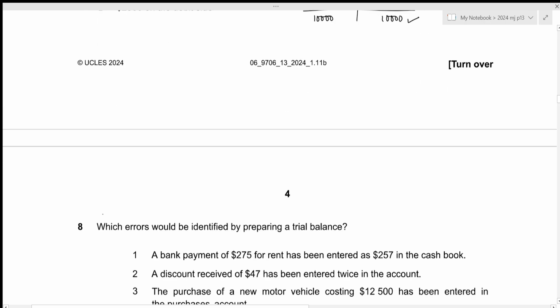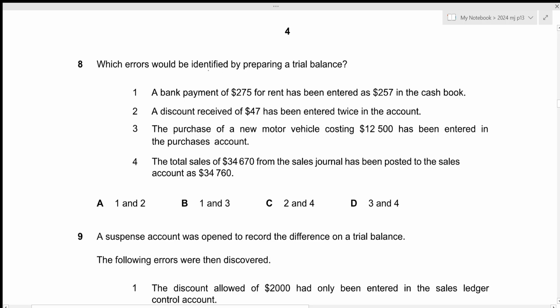Let's move towards the next one. Which errors would be identified by preparing a trial balance? The first error is a bank payment of 275 for rent has been entered as 257 in the cash book. Remember that the cash book is our book of prime entry. So we have made an error within the book of prime entry. So this is an error of original entry. An error of original entry will not be disclosed by preparing a trial balance. So this is incorrect.